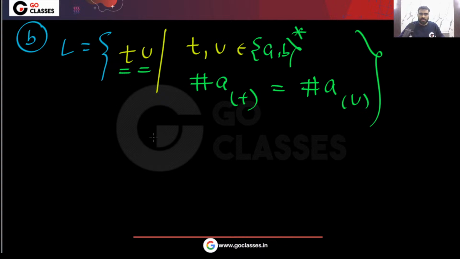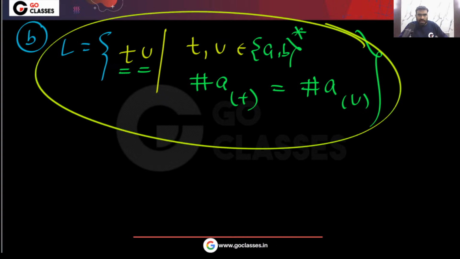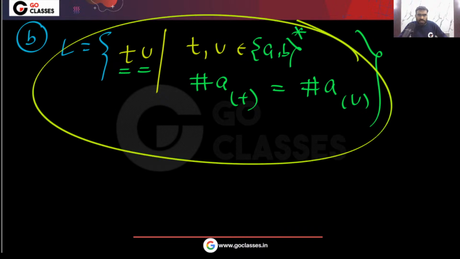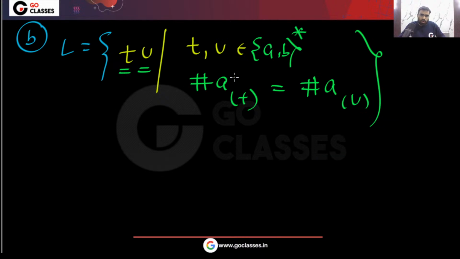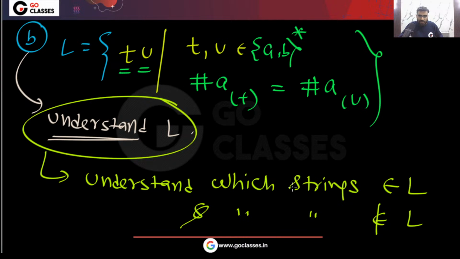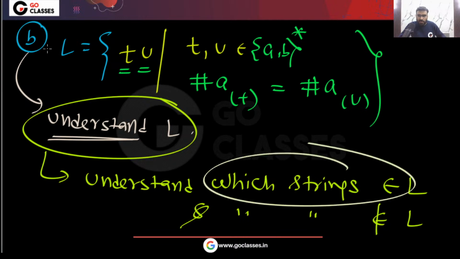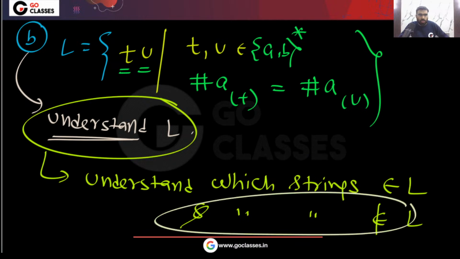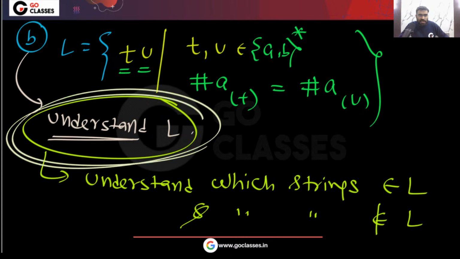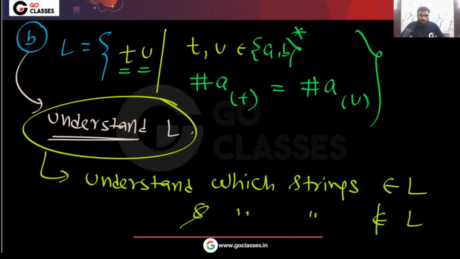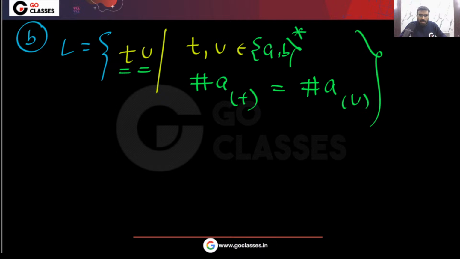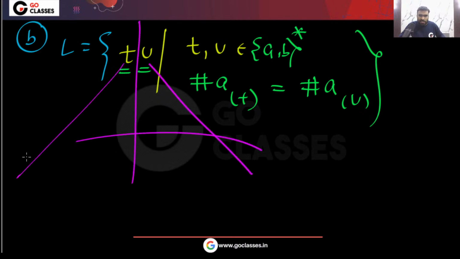First you understand the language, which strings belong to this language and which strings do not belong to this language. First you understand everything, then you solve the question. Don't do it like this, saying the number of A's here equals the number of A's here, there is a comparison, so this is not regular.